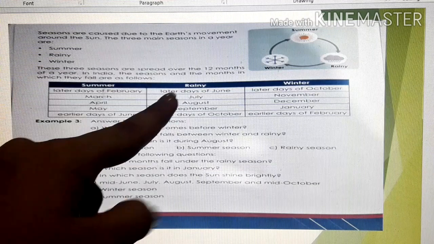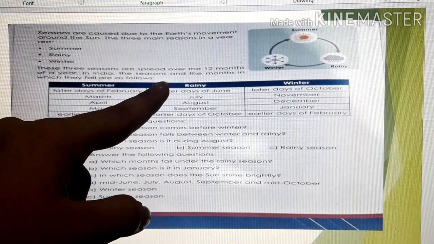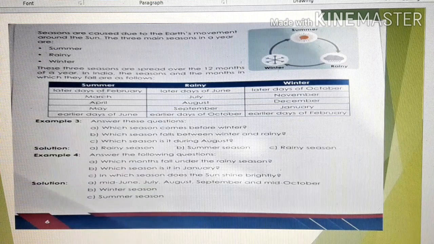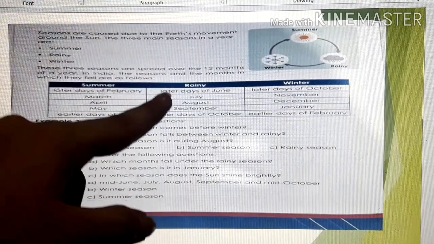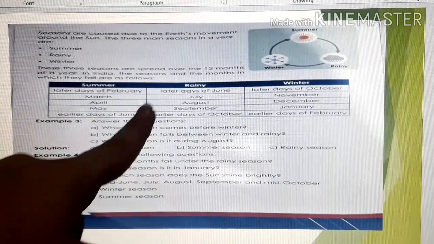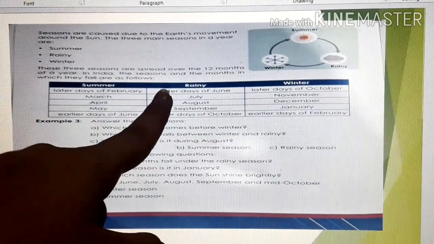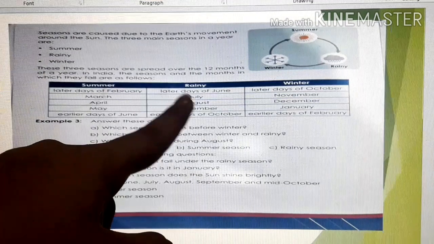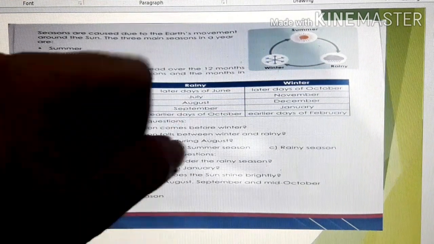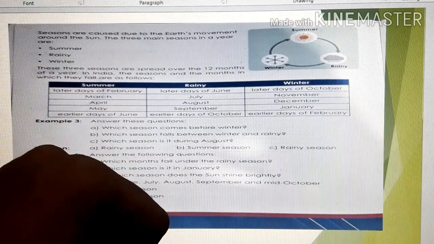Yes. Next, let's move to rainy season. In which months do we experience rainy season? It starts with later days of June, July, August, September and early days of October.